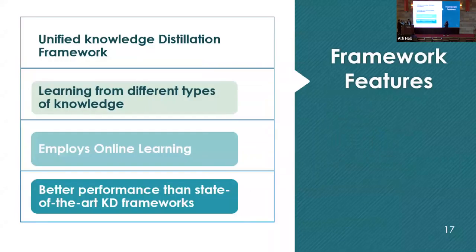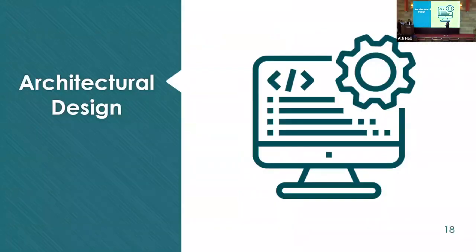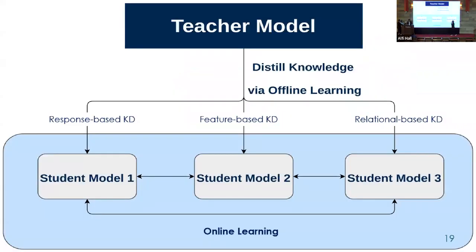Next, for our framework, we have a unified framework for different knowledge distillation techniques, in which we learn from different types of knowledge, the 3 different types of knowledge: response, feature, and relational. And we employ online learning, and we provide a better performance than state-of-the-art knowledge distillation techniques. So for our architectural design, as you can see here, this is the architectural design of our framework.